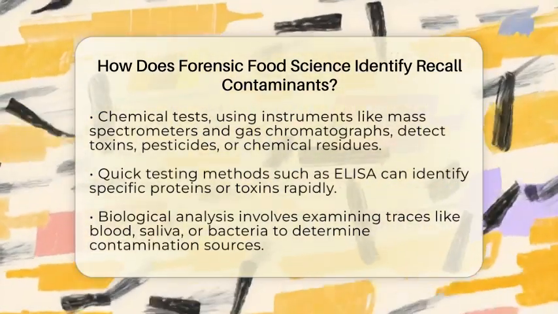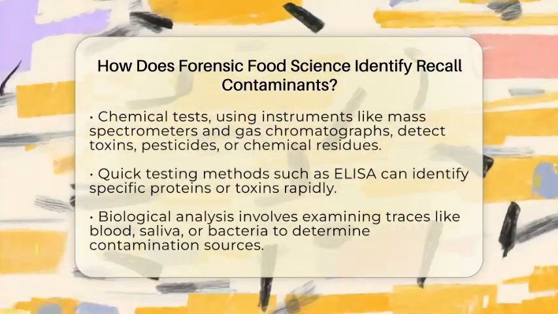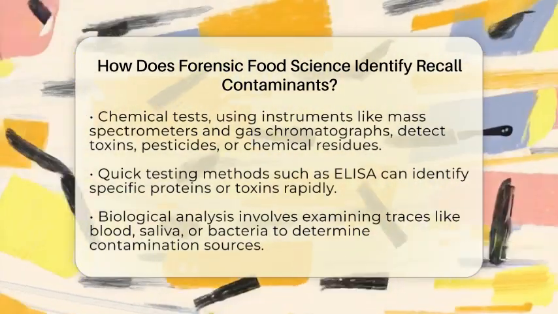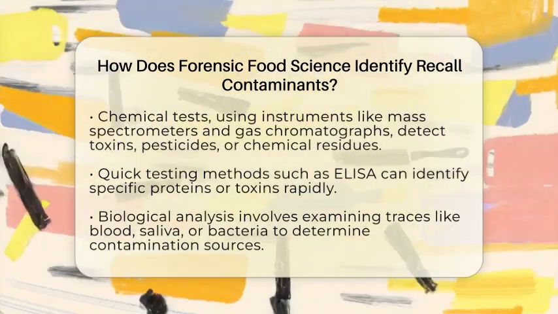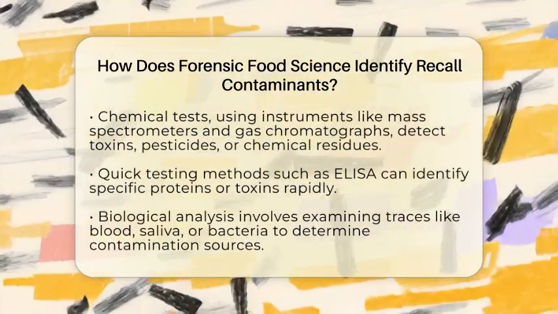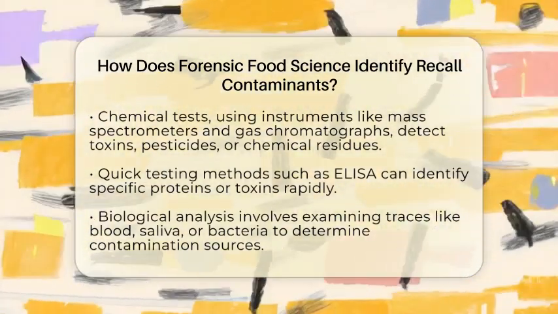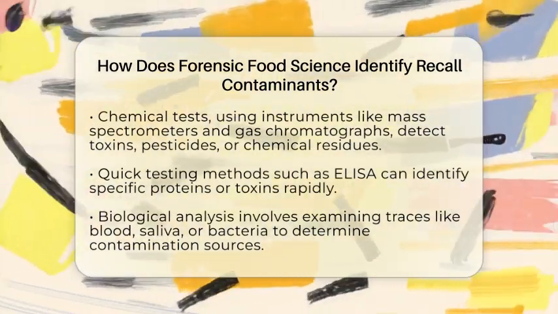Next, they perform chemical tests. Instruments like mass spectrometers and gas chromatographs help identify and measure chemicals in the sample. They look for toxins, pesticide residues, or chemical contaminants that might have entered the food. Sometimes, they use quick tests like enzyme-linked immunosorbent assays, or ELISA, which can detect specific proteins or toxins fast.